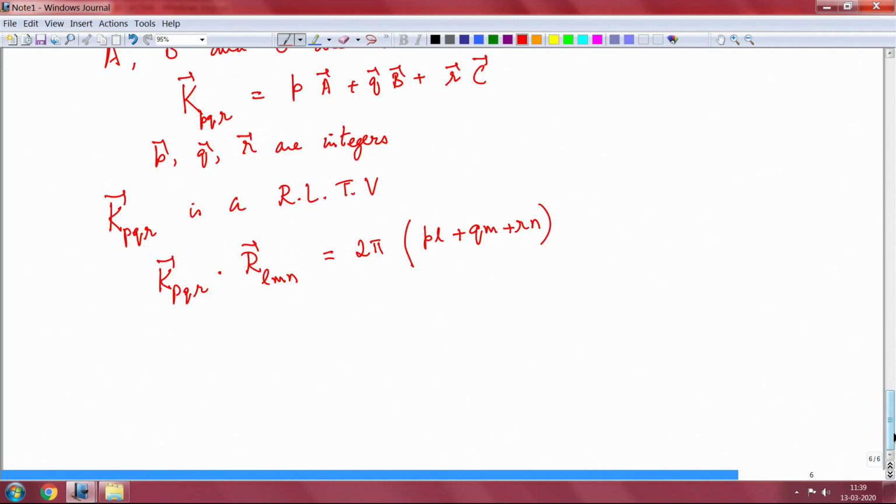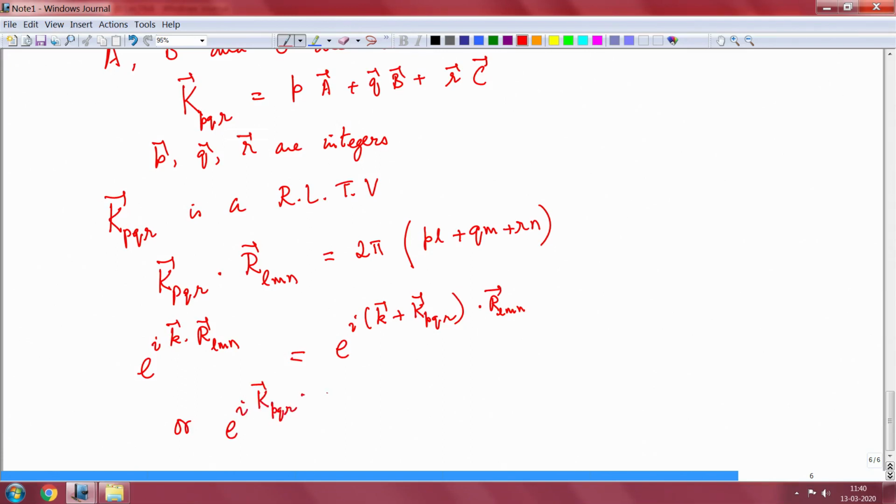So, what happens? So, this is very useful. So, if I had e to the power i k dot R LMN, then this is equal to e to the power i k PQR dot R LMN, which is equal to e to the power i 2 pi into integer, or equal to 1.